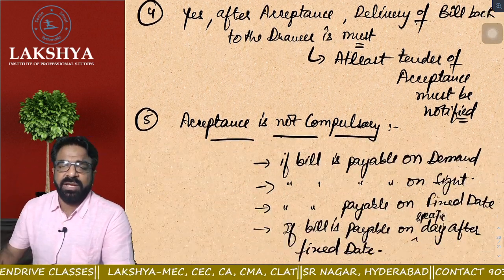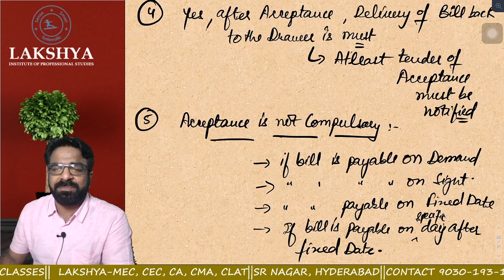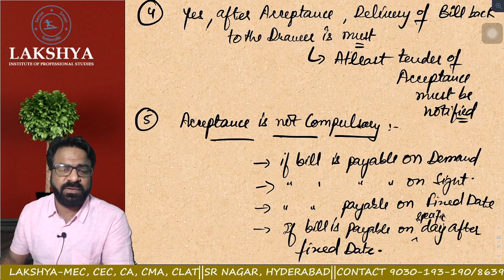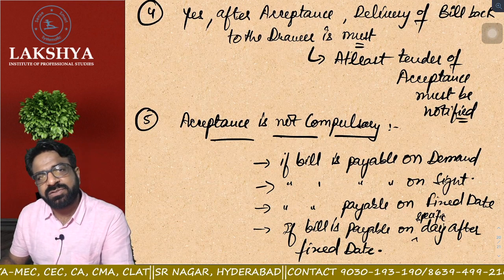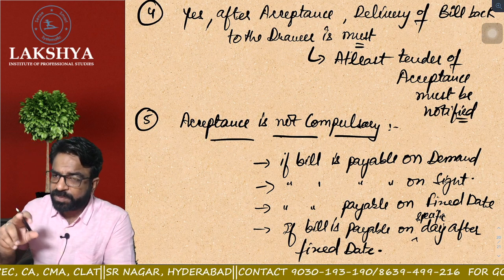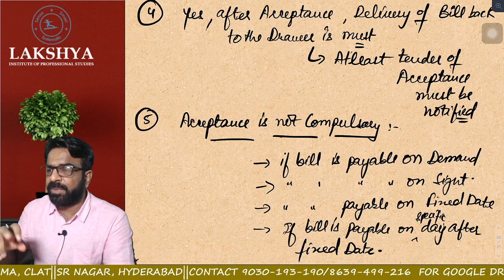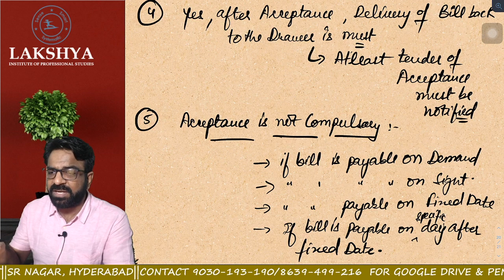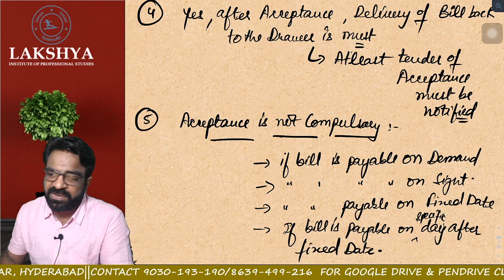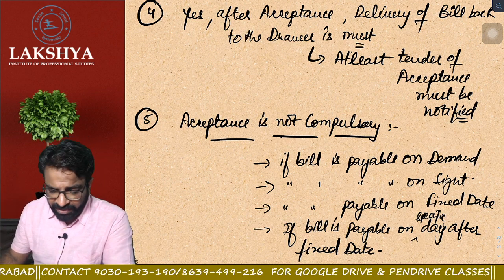What is the 5th point? In the 5th point, what we understood is that acceptance is not compulsory. Where is it not compulsory? If the bill is payable on demand, on sight, on a fixed date, or if the bill is payable on a specific day after the fixed day. Everyone clear or not?